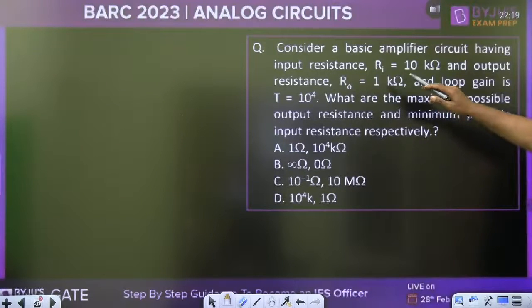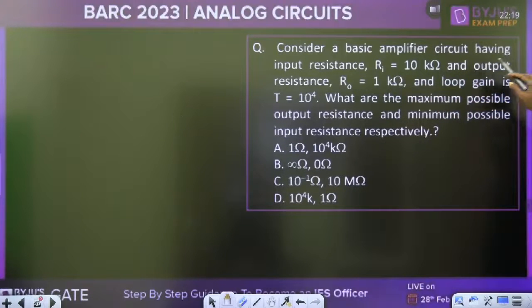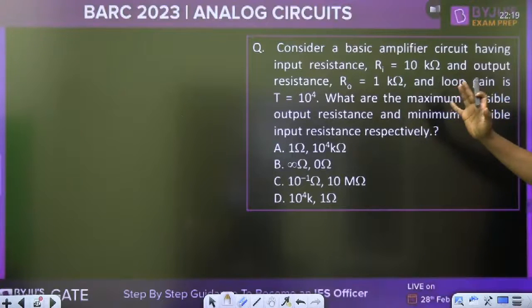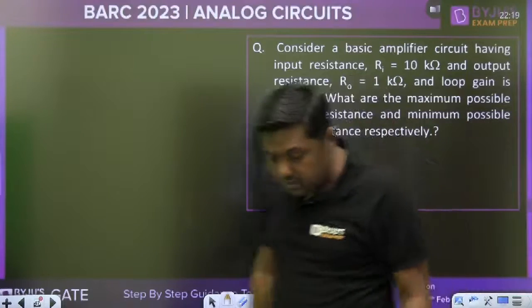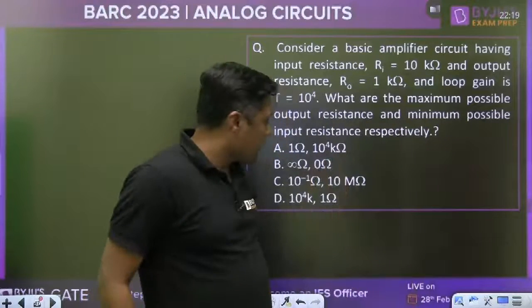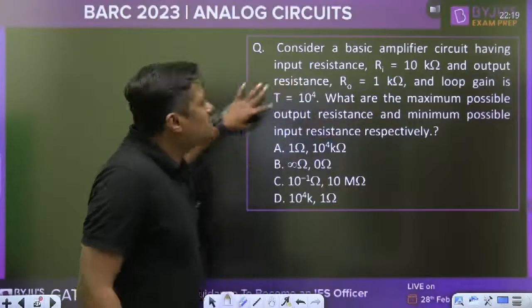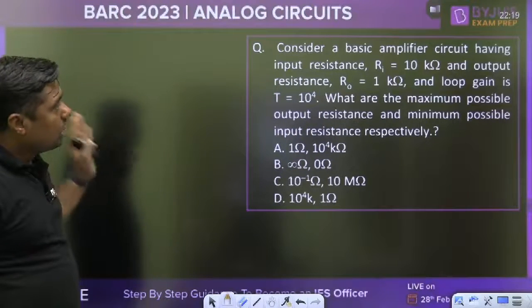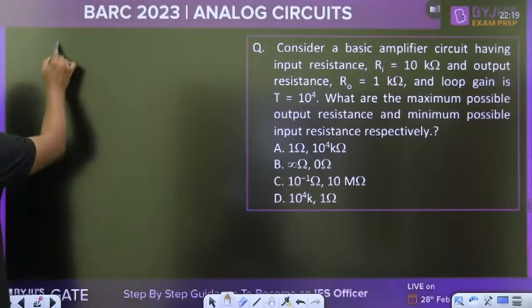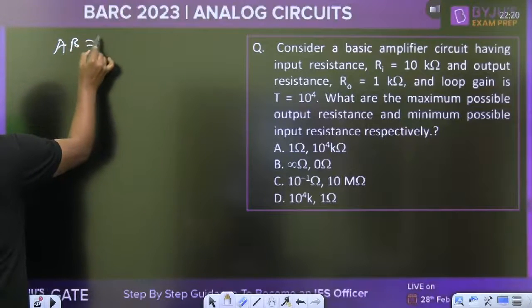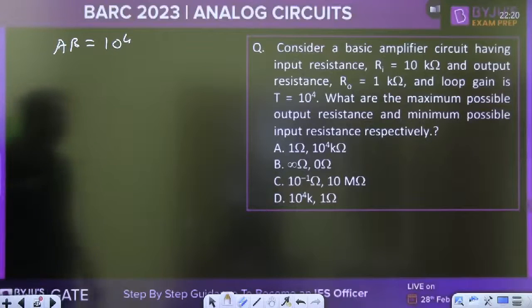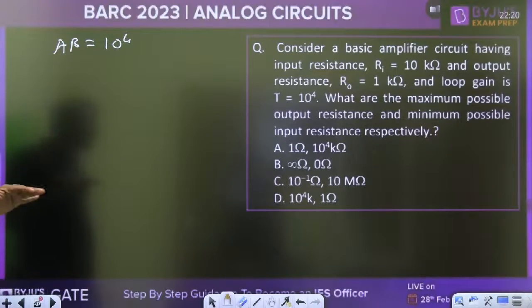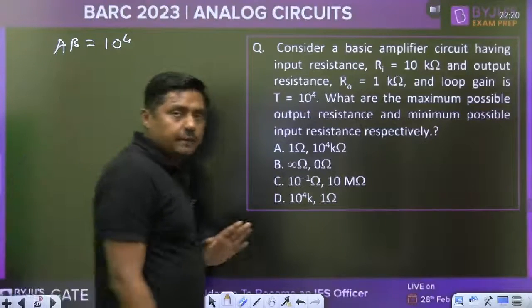Consider a basic amplifier circuit having an input resistance Ri 10 kilo ohm and output resistance 1 kilo ohm. Now, last 5 minutes, give me the answer for all the questions. The loop gain, that means A beta, is 10 to the power 4, it is given. What are the maximum possible output resistance and minimum possible input resistance respectively?